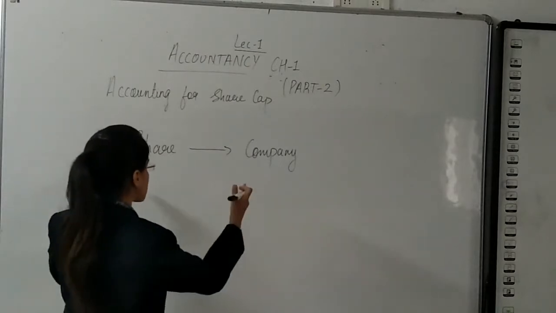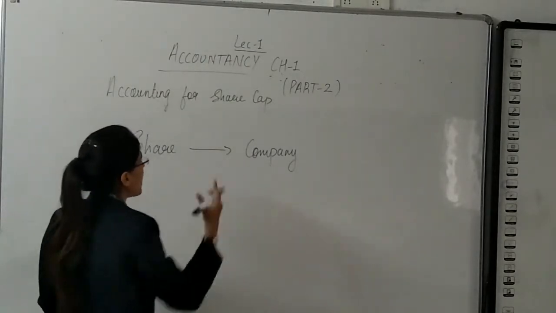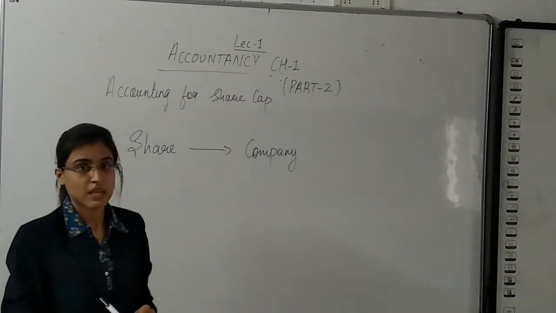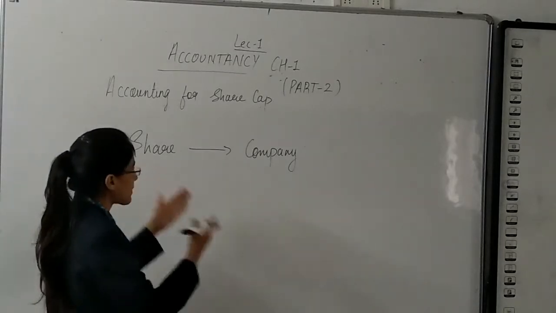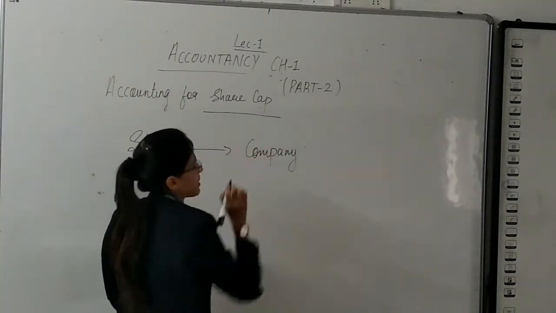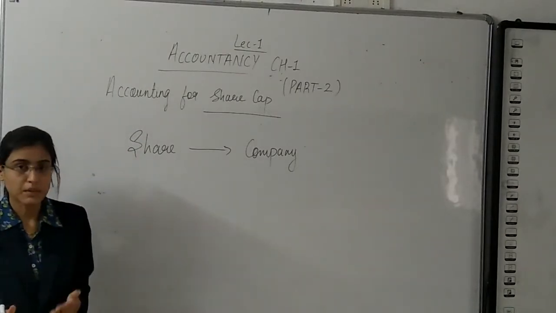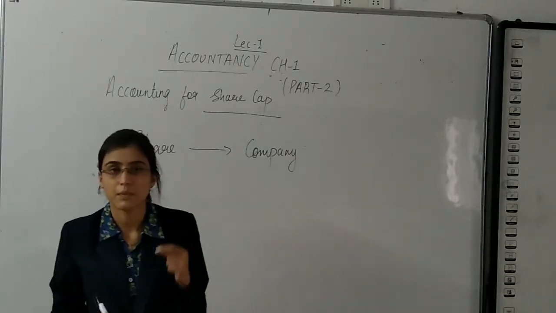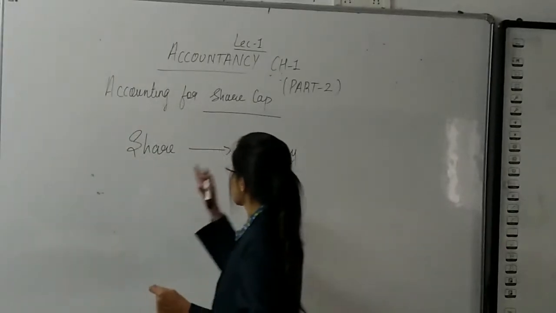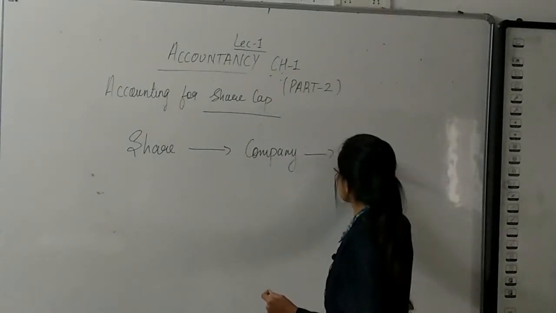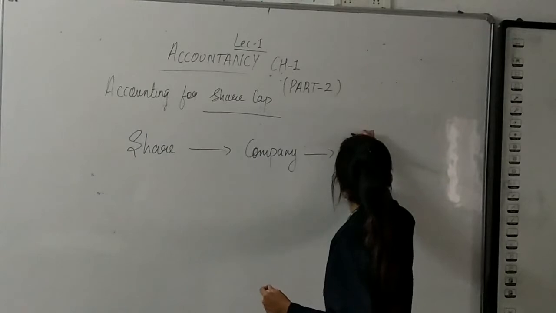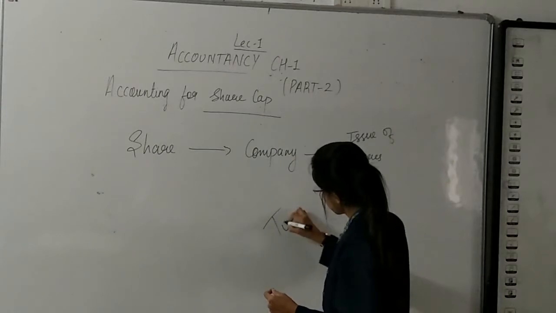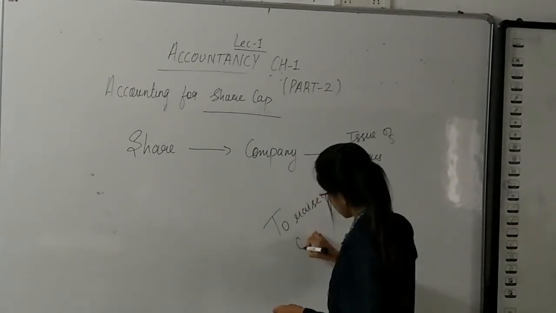So, coming back to the point, share and company, as your chapter says, accounting for share capital. It simply means that the capital of the company is called share capital. I repeat, the capital of a company is called share capital. Now, a company issues shares to raise capital.